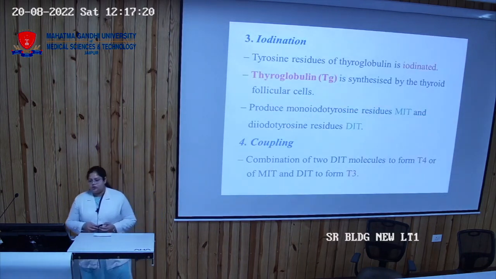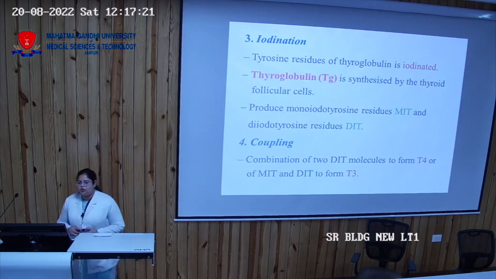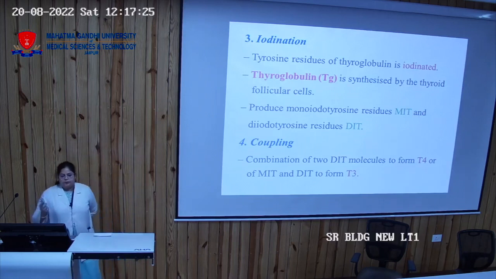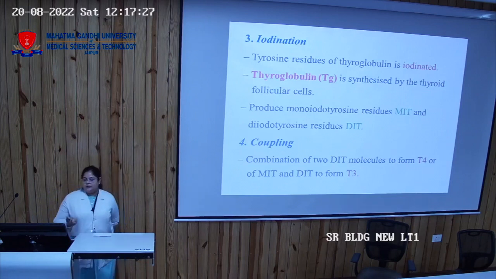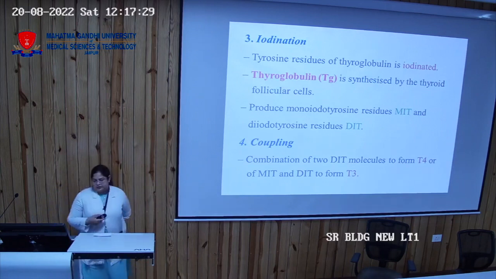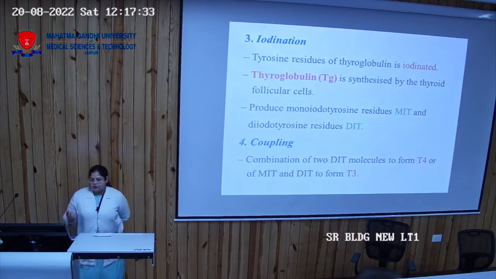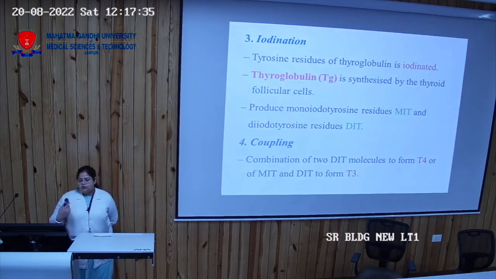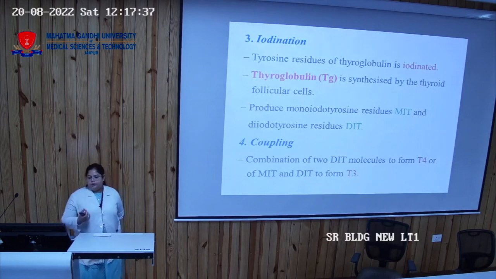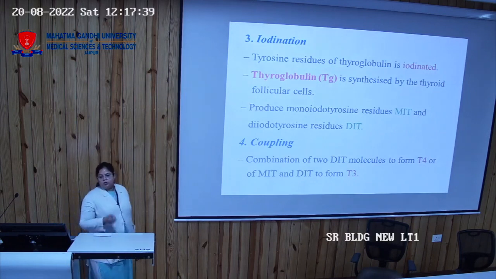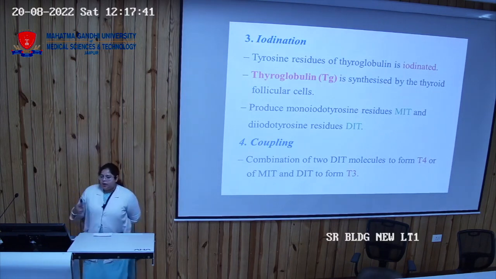Now the iodination: the tyrosine residues of the thyroglobulin are iodinated. Thyroglobulin is synthesized by the thyroid follicular cells, and it produces monoiodotyrosine or diiodotyrosine. When one iodine is bound, it forms monoiodotyrosine, and when two molecules of iodine are added, diiodotyrosine is formed.